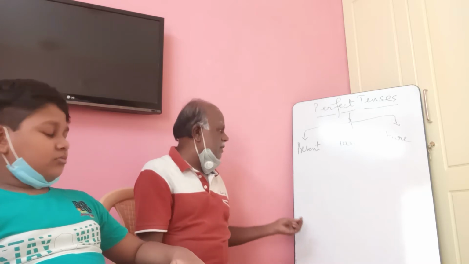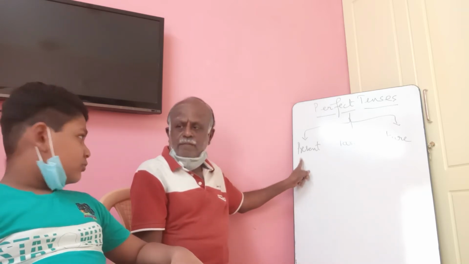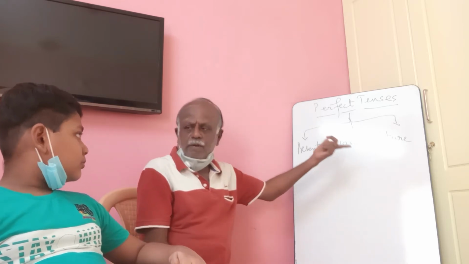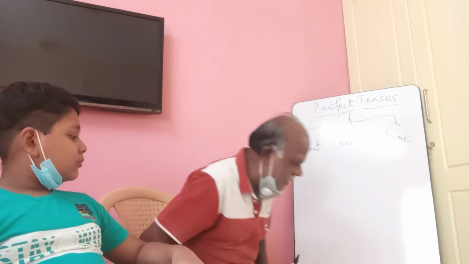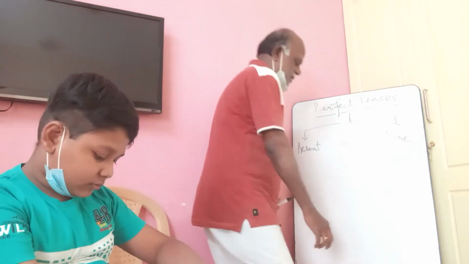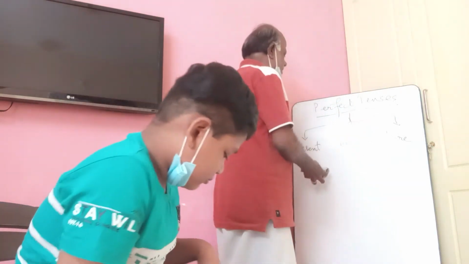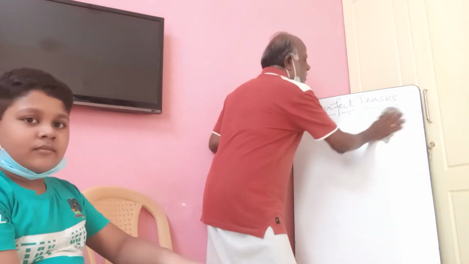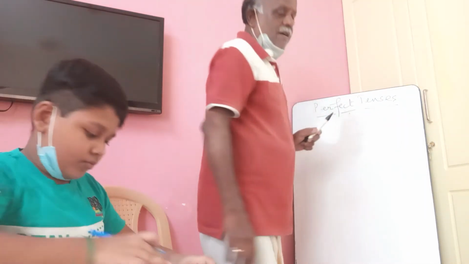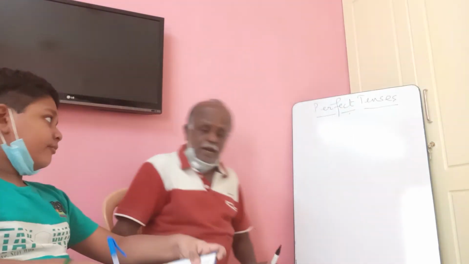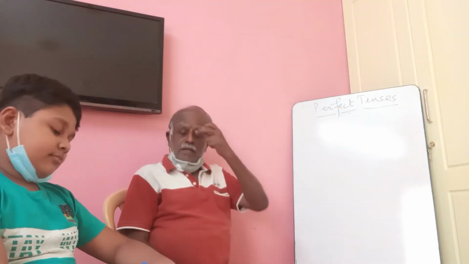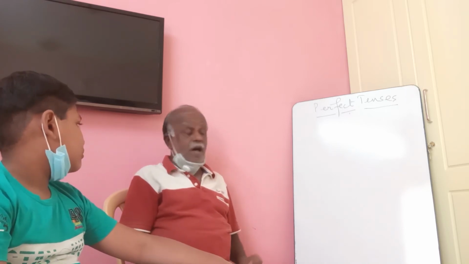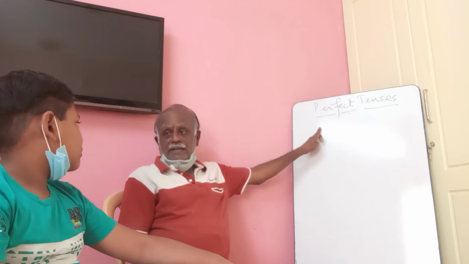Now, we will study today present perfect and if possible, past perfect also. Right? We will learn 3 tenses every day. Now, I have already taught you, what are the auxiliary verbs for perfect tenses?